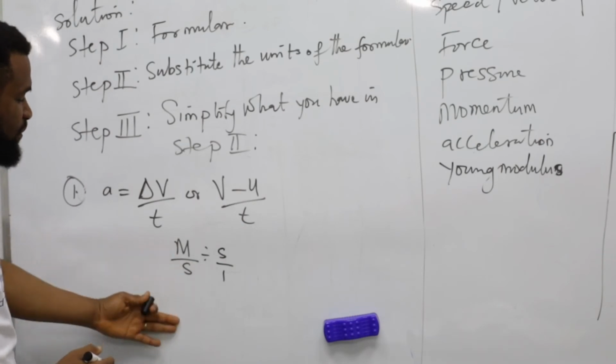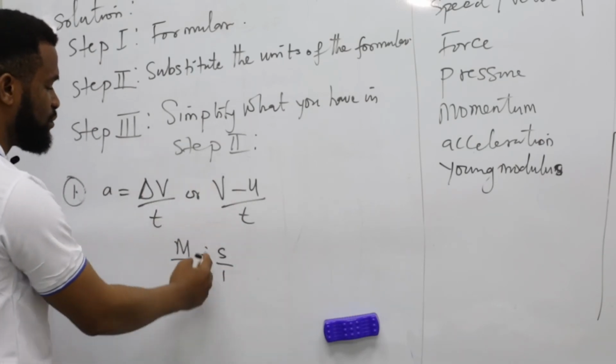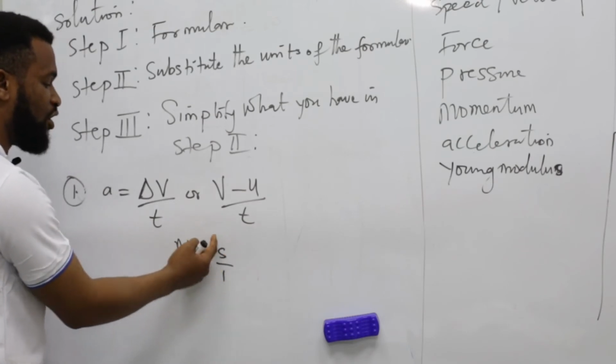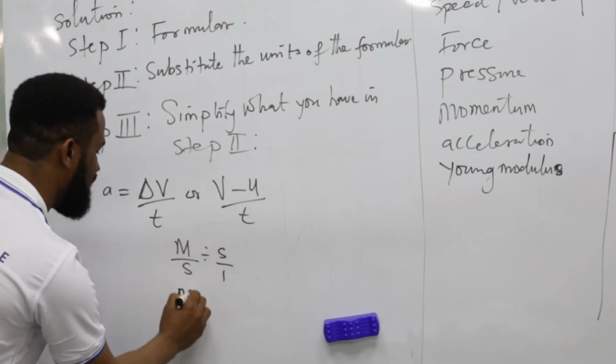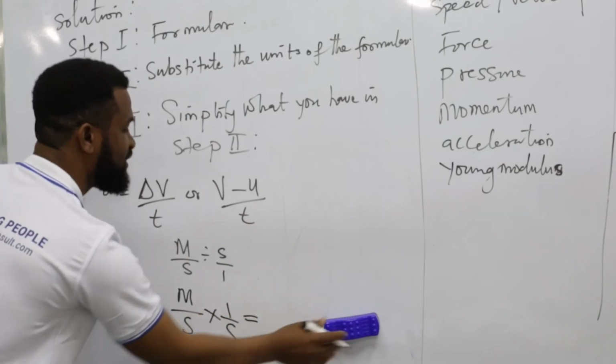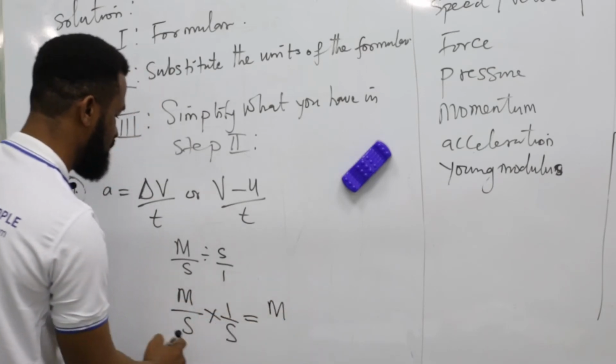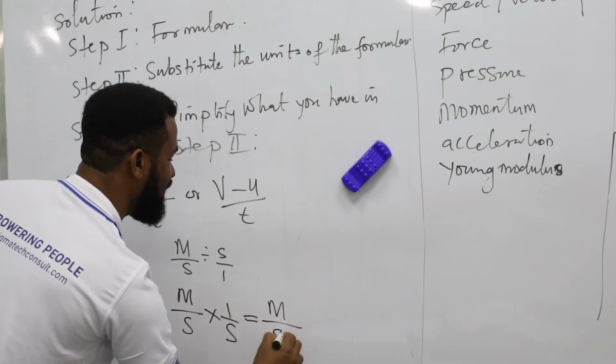Remember, if you want to solve a fraction, the one on the right hand side with the divisional sign will change. 1 will go up, S will come down. So I have M over S times 1 over S. And this is equal to M times 1 is M. S times S is S squared.